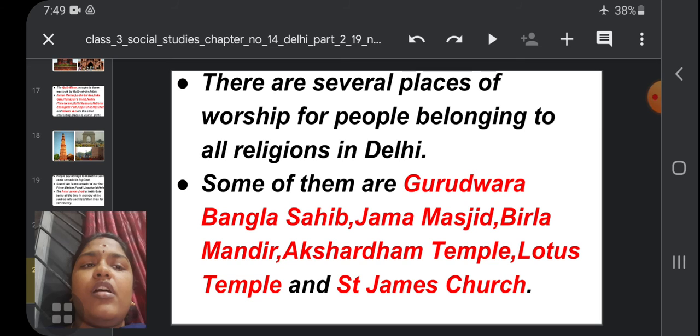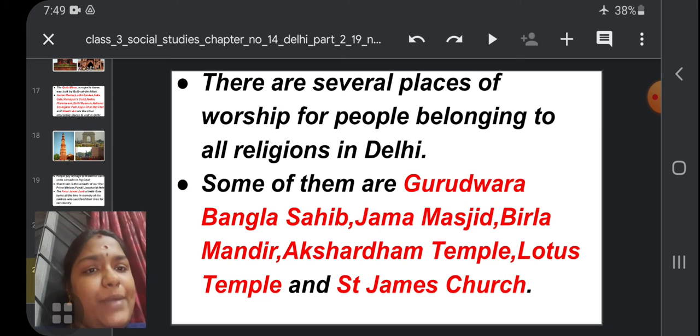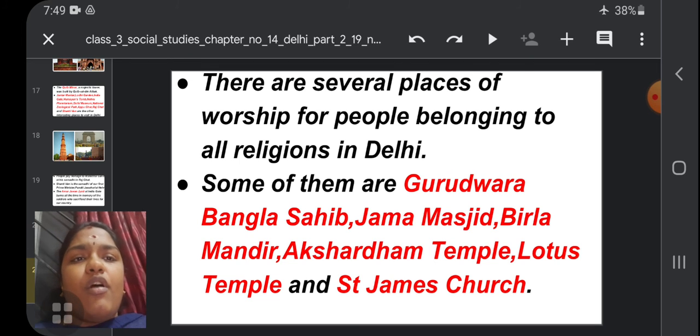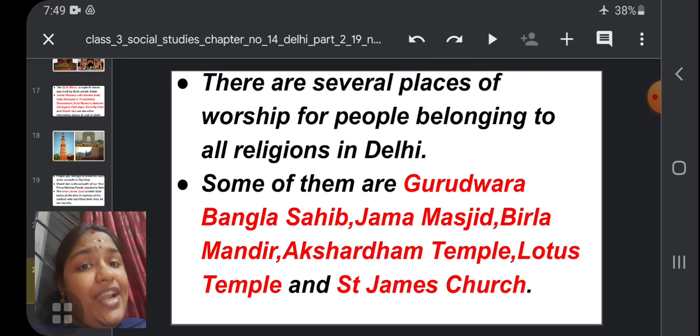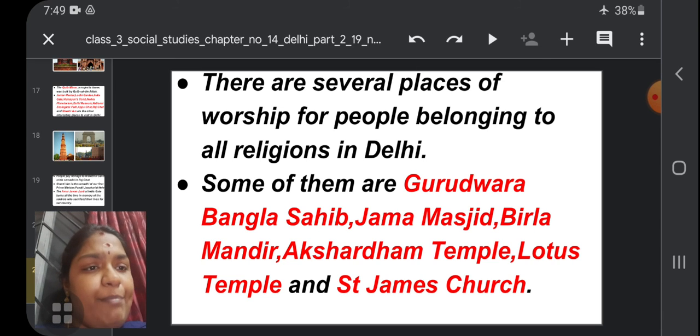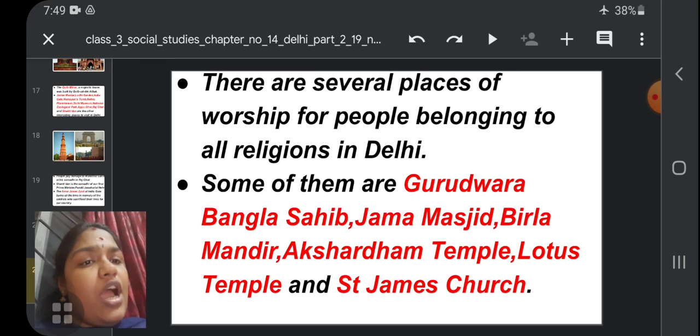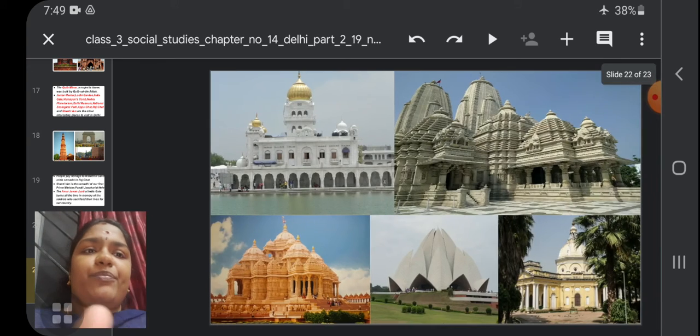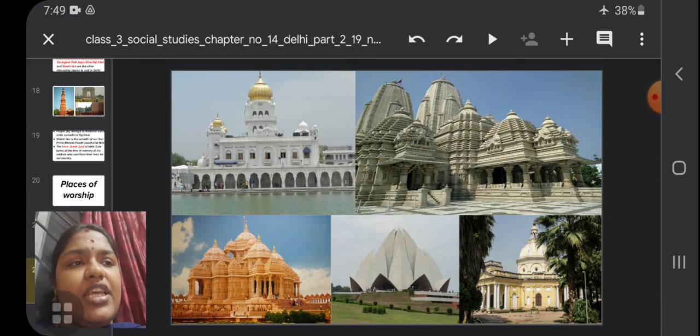Some of them are Gurudwara Bangla Sahib, Jama Masjid, Birla Mandir, Akshardham Temple, Lotus Temple and St. James Church, which are located in Delhi.